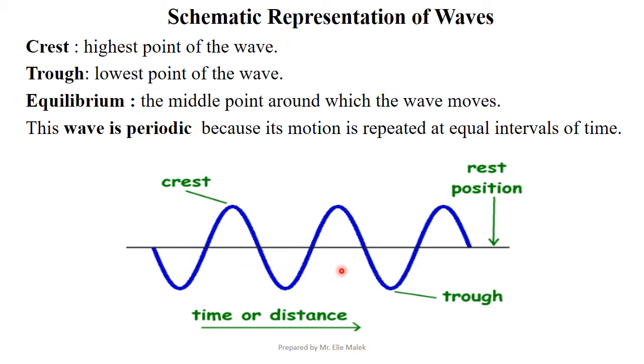This wave is said to be periodic because its motion is repeated at equal intervals of time. So this wave is continuously repeating itself. This is why I call it a periodic wave.